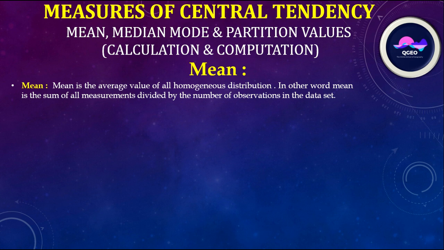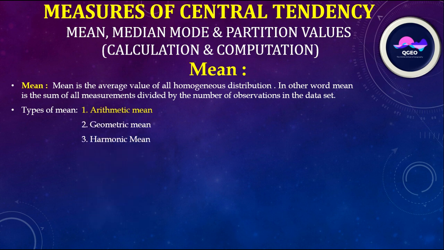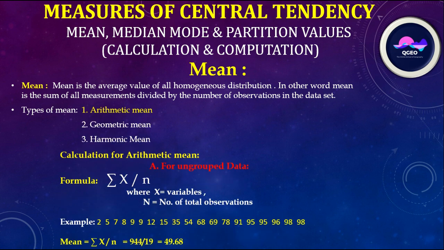Calculation for arithmetic mean. For ungrouped data, the formula is summation of x divided by n, where x is equal to variables, n is equal to number of total observations, and summation of x is equal to sum of the total variables.